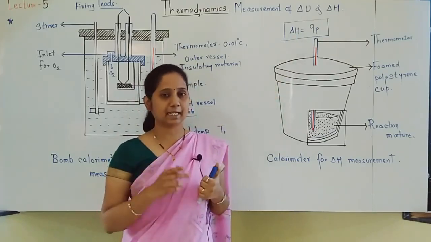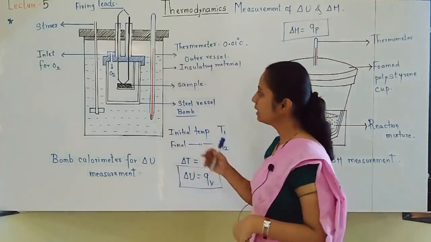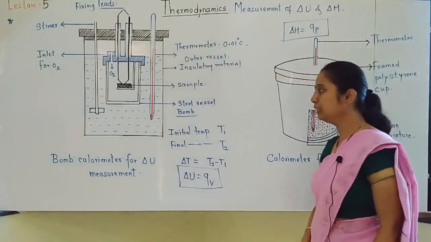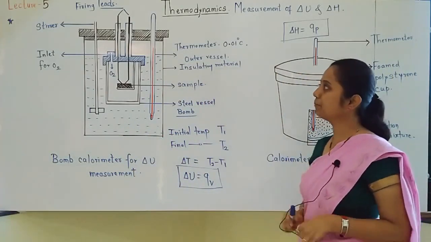Okay, let us do the writing part. Once again, we will go through the things. See the diagram properly. Draw the things exactly. Labeling should be done correctly.